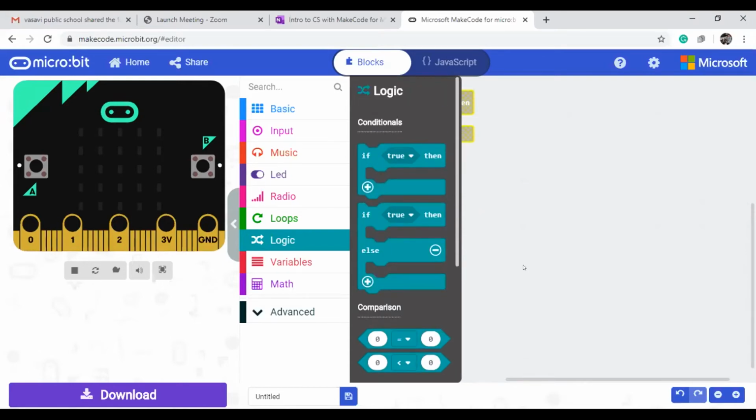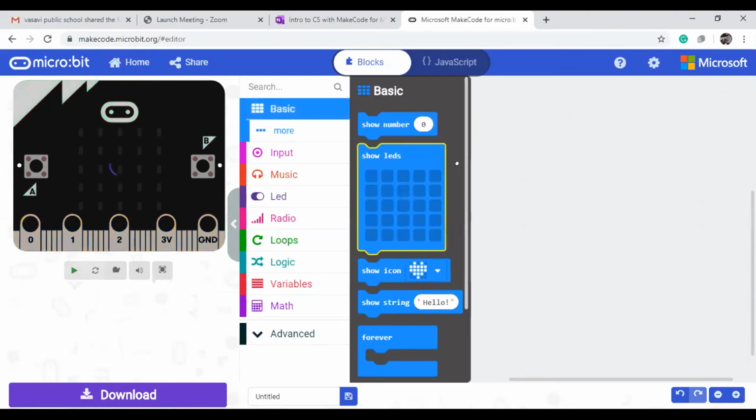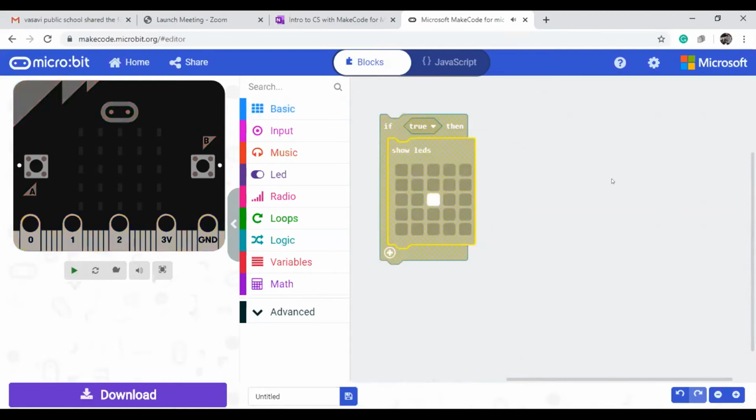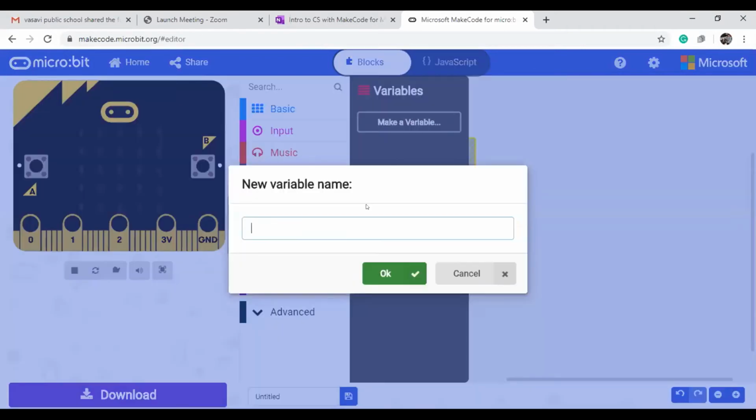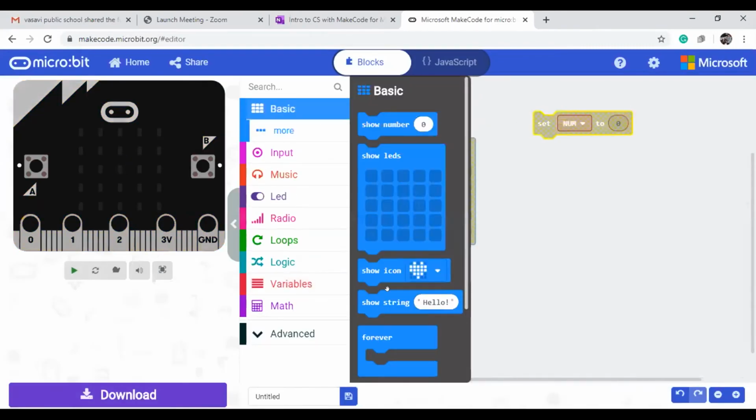Okay, so at present I'm showing how to use the if block. If true, then what we need to do, I'm keeping just a show LED block here. What is the true? That is the condition we need to give. Suppose I put a equal to 10, or else a equal to 5, then it will blink the LED. So how can I make it? Make a variable, some number variable. When on start, you can put it to